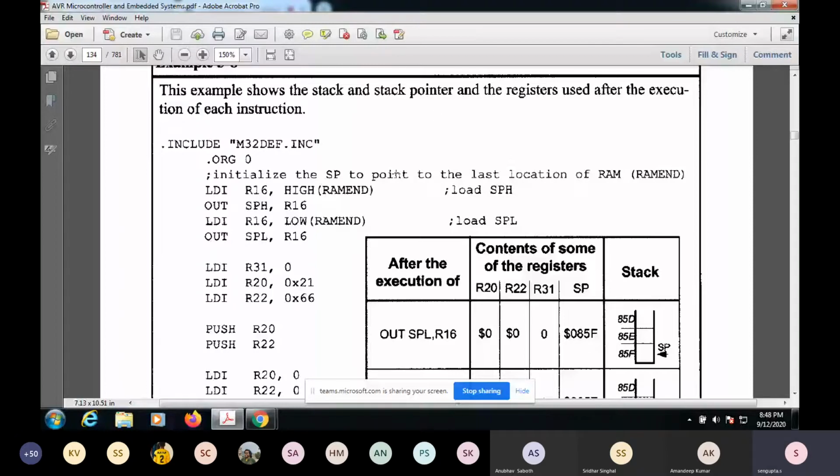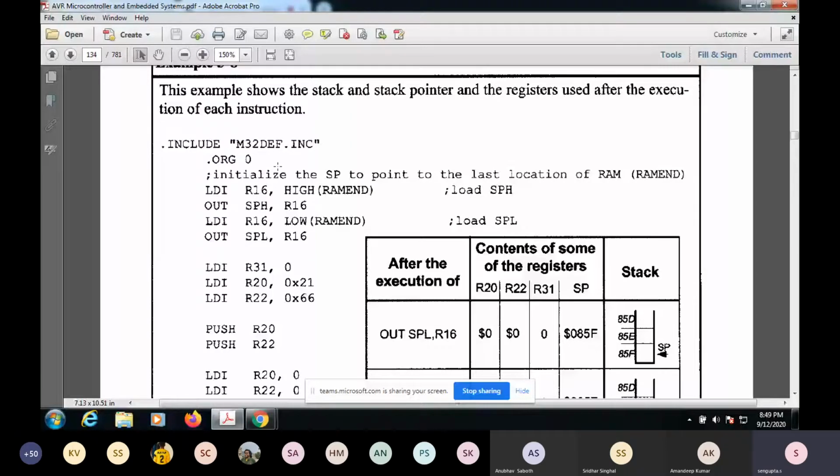Okay, and then this SPH and SPL will store the values of that address. Okay, so initially you have not done any operation, you have not pushed anything. So that's why by default it is the last location, that is the end of the RAM. This is just for safety. You may not always have the end of the RAM. You may use some high value of the RAM. So here in this case, you're just using some extreme address of the RAM, which is the last end of the RAM, but you may not use this. You can use some intermediate value also if you feel that the number of nested loops or number of loops are not much. Okay, so you can use this.